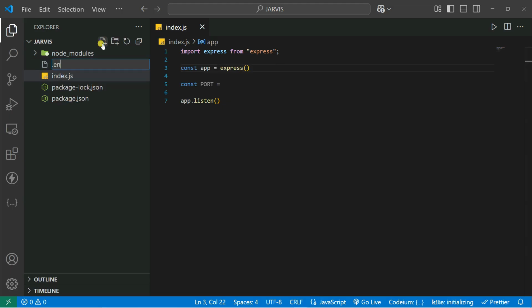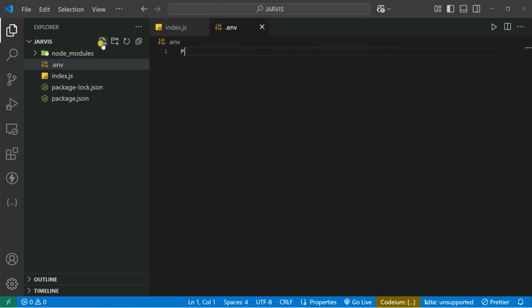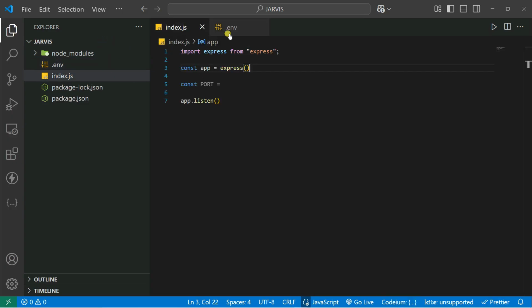Let's make it .env. And inside that, you're going to give port is equal to, let's say, 8080. Just make sure that your port is open and not used by anything else. So let's close it.